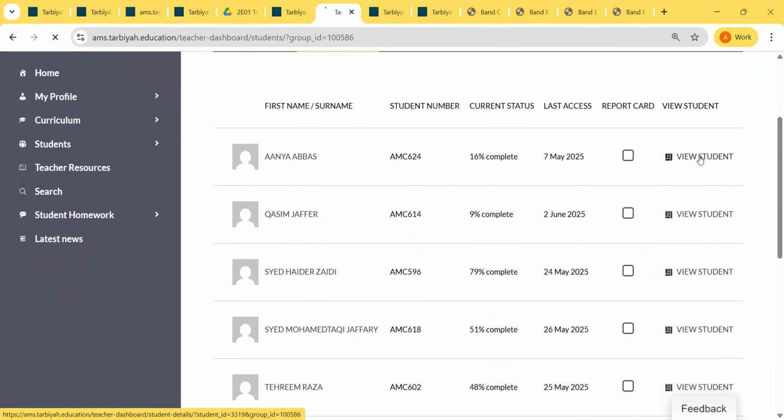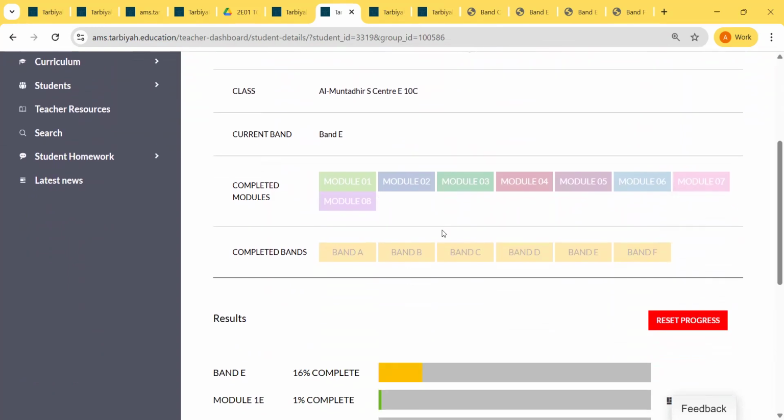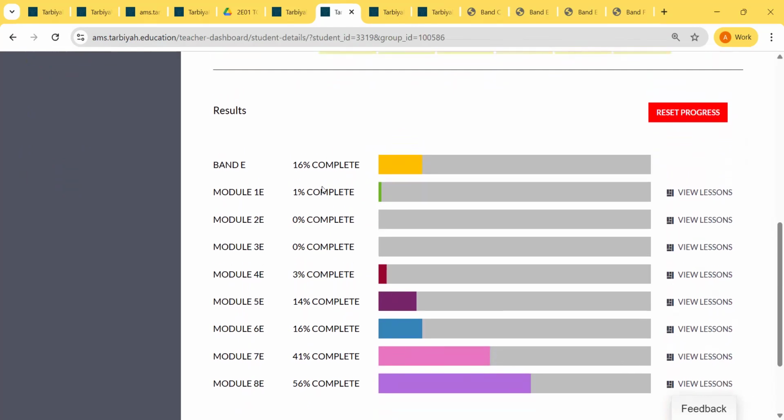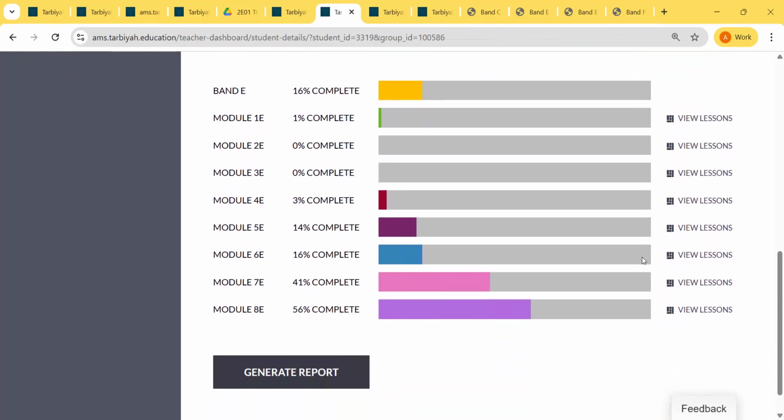So let's click on this one. So this shows the progress of the child. It shows that he or she completed 16% of total band, and then modules 1, 2, 3 were barely completed, and so on. Now, I'll give you an example of what you can do.